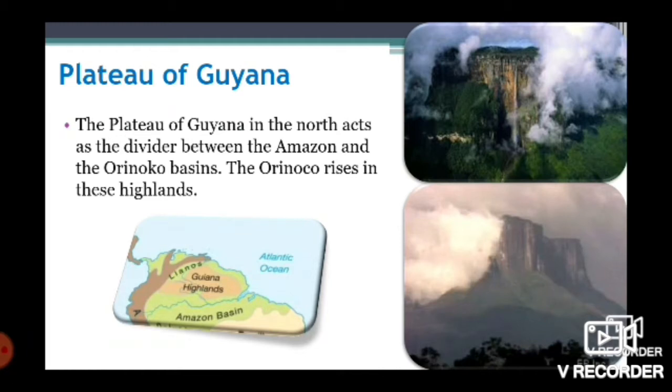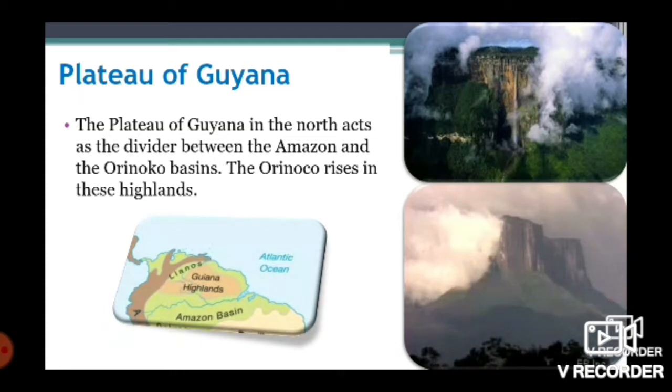But the world's highest waterfall, Angel Waterfall, is situated in this region and its height is approximately 979 meters. It is the world's highest waterfall. And the Plateau of Guyana in the north acts as the divider between the Amazon and the Orinoco basin. And the Orinoco rises in these highlands.